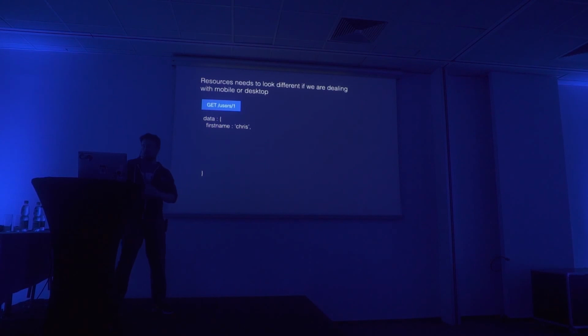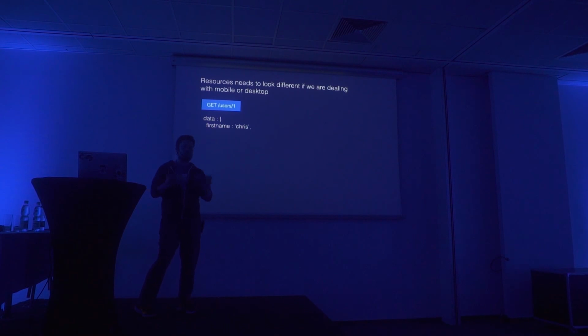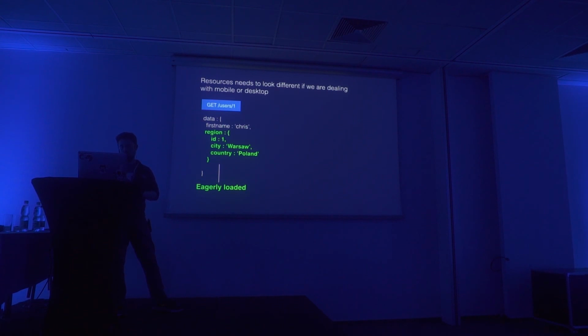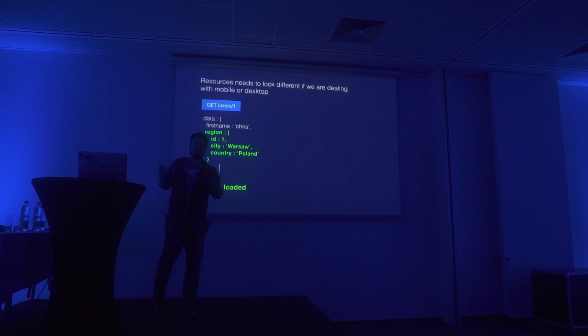So, there's another issue. It's the fact that resources need to look different depending on what kind of device or what kind of broadband that we're actually on. So, if we are on a normal broadband, we might be asking this kind of query. So here we're asking for a user, and with it we are kind of eager, so we get the region too, we get all of those nice details. This might not be the case, but in a lot of cases this is the kind of questions we ask, and it's fine as long as we are on an internet that's decently fast, right?